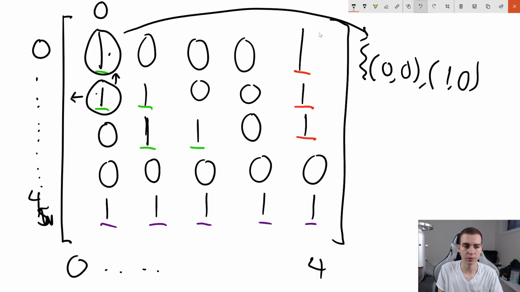So what we do when we look in all these different directions is we say, okay, if we look in this direction and we find a 1 that hasn't yet been marked, that we haven't seen in this set here, only then will we consider it. So in this case, when we go here, we can see that this isn't marked yet, so we consider it. Now, what we're going to do from here is consider all of the neighbors that aren't marked. So in this instance, we'll look at this 1 because it's one of the neighbors. And then same thing from this one.